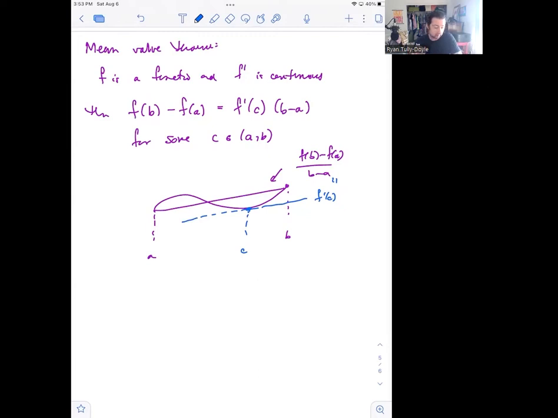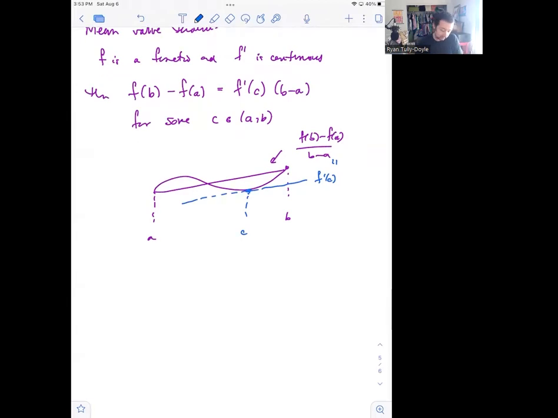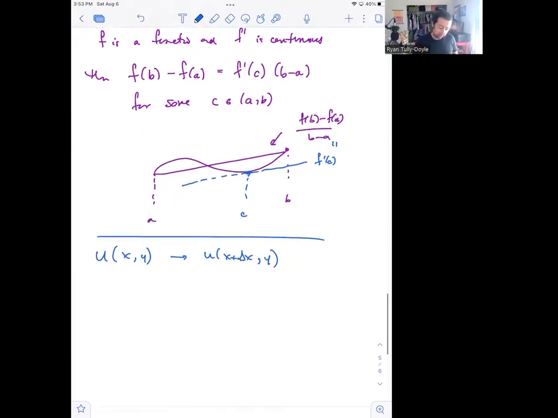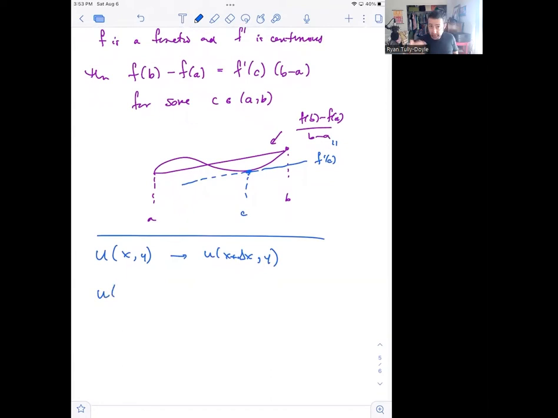We're going to use the partial derivative version of this. And the partial derivative version says the following. If you have a function, say, u of two variables, so say you have u of x and y, and maybe you increment one of the variables, so you slide by delta x, for example. So we go from u of x, y to u of x plus delta x, y. So we slightly increment the x variable. Then the change in the height of the function, u of x plus delta x, y minus u of x, y, turns out to follow the same rule.